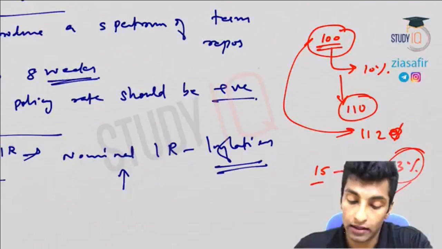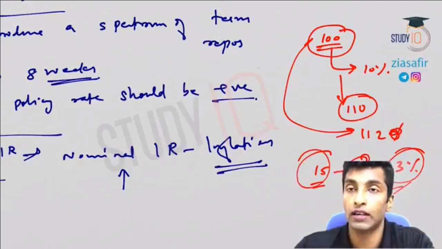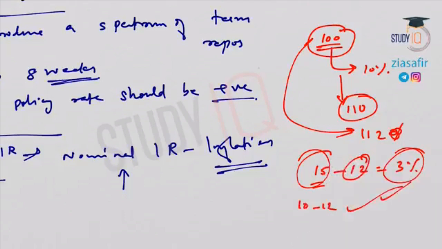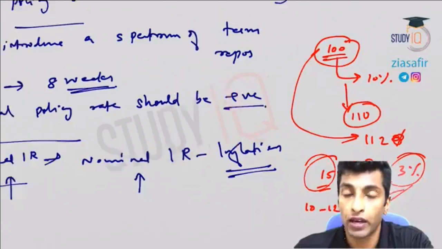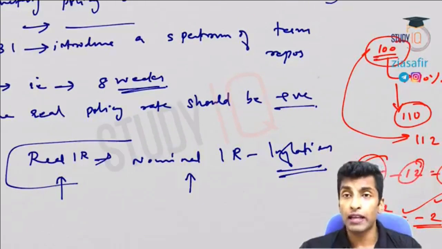So what you're effectively getting, this is nominal, 15 is nominal, but you need to adjust it with inflation to know whether it is correct or not. If you're charging 10, what is the problem? 10 minus 12, it is minus 2. You are actually losing here. So RBI has to control that.